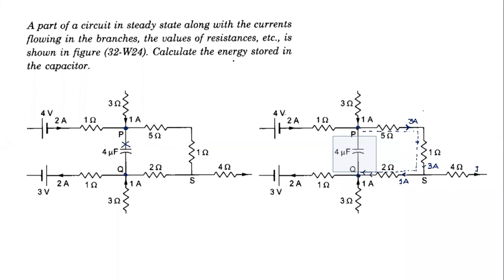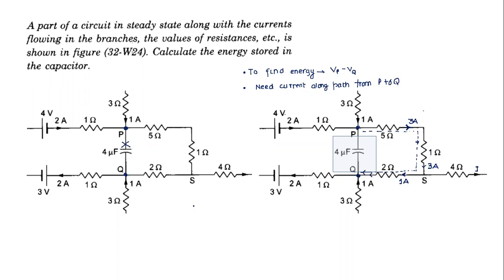This sequence is clear. So to calculate energy, what I need is VPQ. To find energy, we can go backwards. What I need is VPQ. And to find VPQ, what I need is the current along the path from P to Q. Then only can I find it. So we found the current. Once you found the current, it is easy.